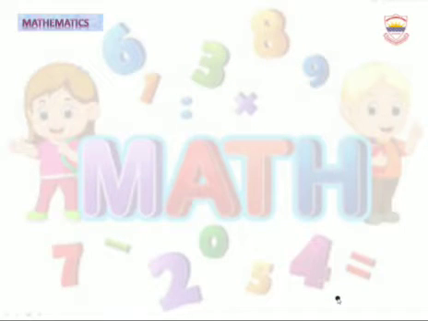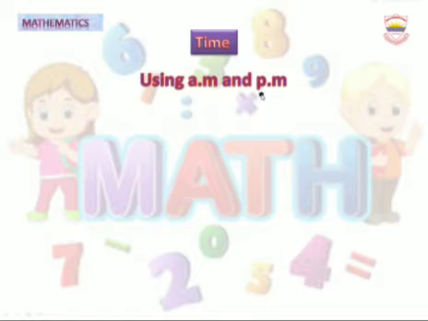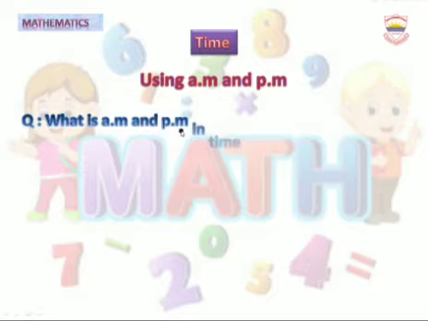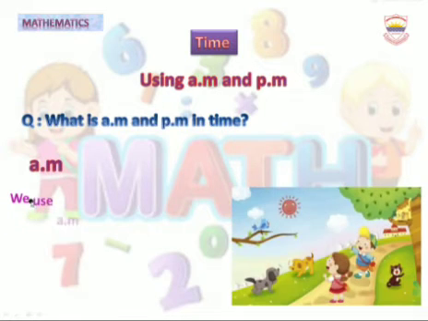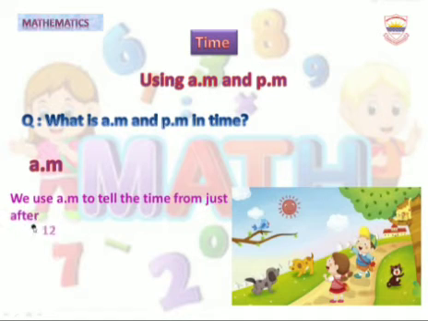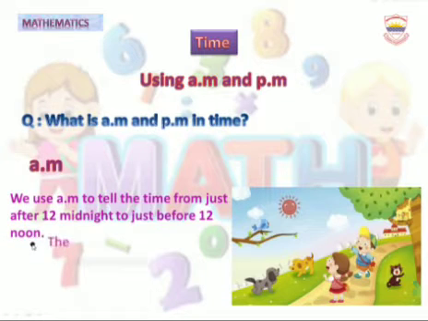Dear kids, today we are going to learn about time by using AM and PM. First of all, we need to understand what is AM and PM in time. AM. We use AM to tell the time from just after 12 midnight to just before 12 noon.